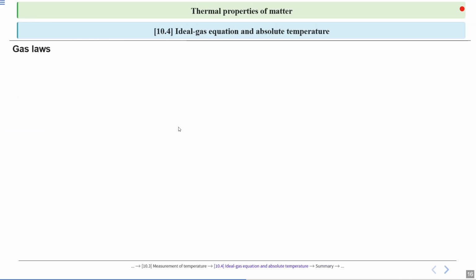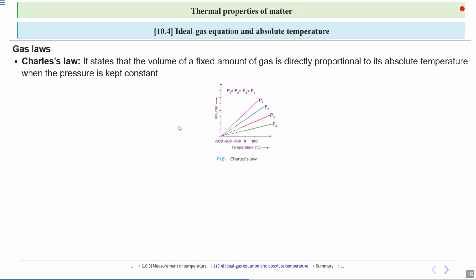The second law is Charles' law. It states that the volume of a fixed amount of gas, meaning the gas is fixed, is directly proportional to absolute temperature when the pressure is kept constant.